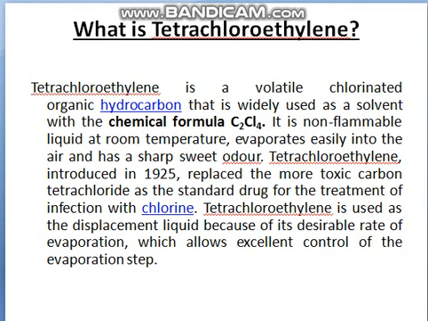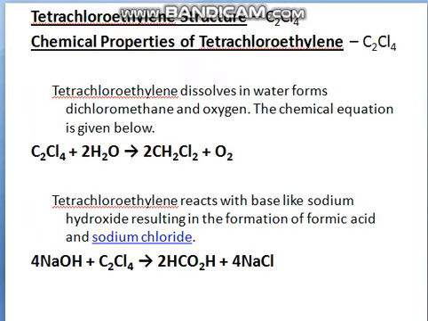So this is the formula of tetrachloroethylene. Then chemical property: it is dissolved in water and forms dichloromethane and oxygen. The chemical equation is given here. Tetrachloroethylene reacts with a base like sodium hydroxide, resulting in the formation of formic acid and sodium chloride.